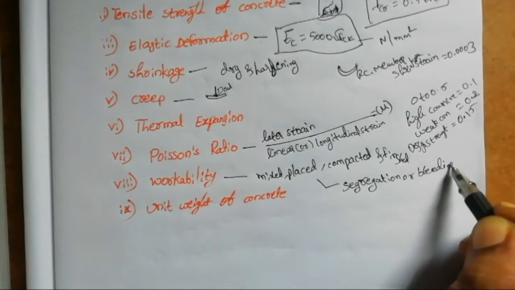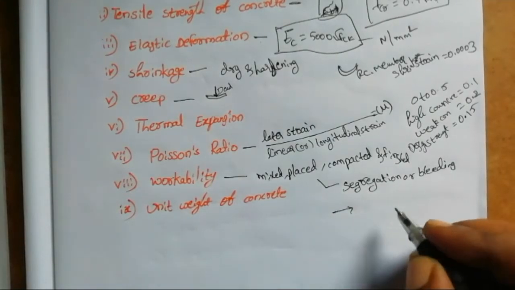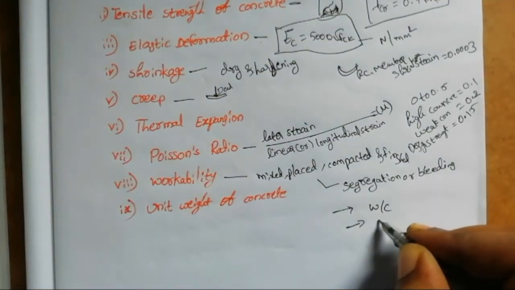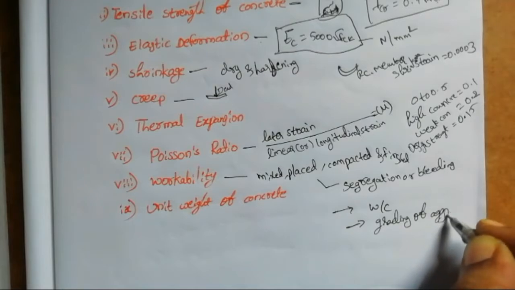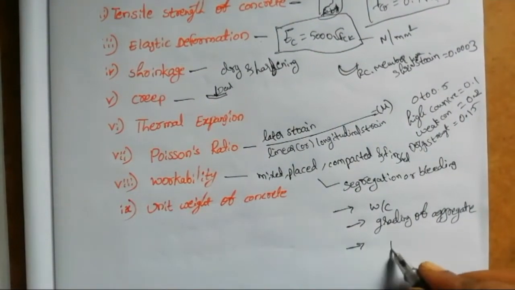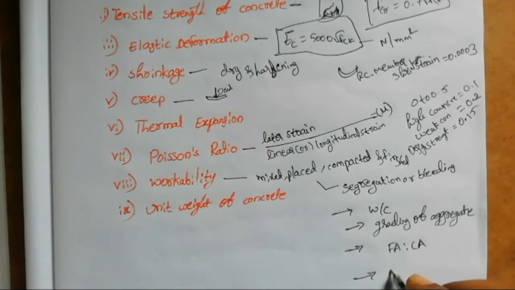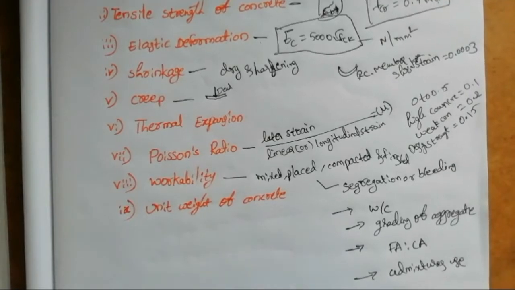The factors influencing workability are water cement ratio, type and grading of aggregate, the ratio of fine and coarse aggregate, use of admixtures, and efficiency of mixing.